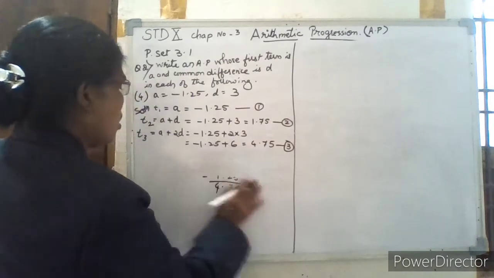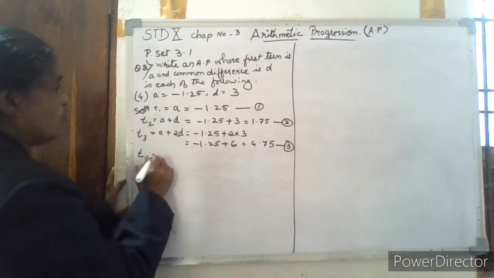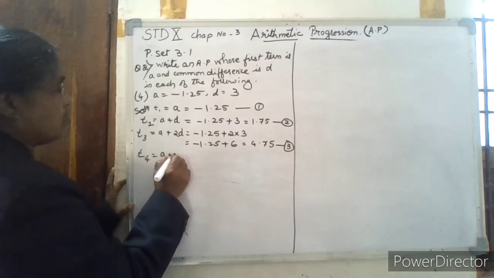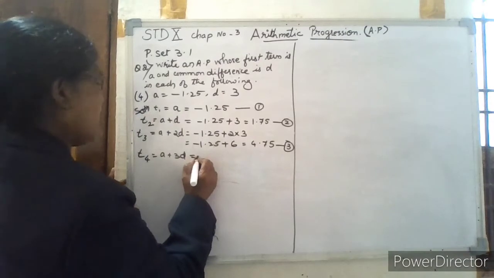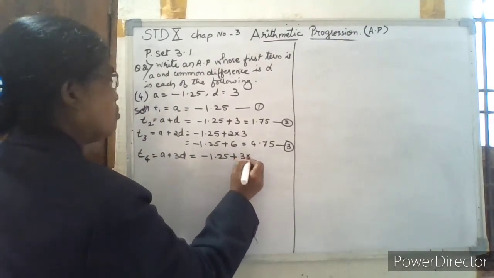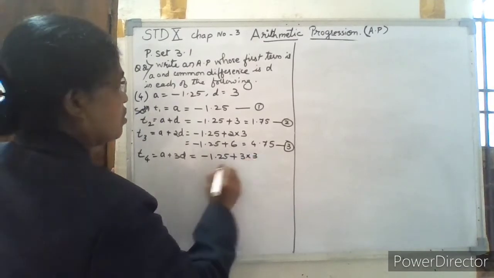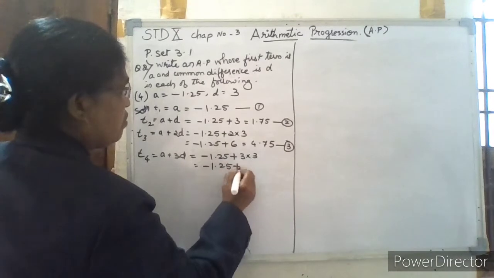Now let us find out the fourth term. Fourth term is equal to A plus 3D. So that is equal to minus 1.25 plus 3 into the difference D. So this is equal to minus 1.25 plus 3 threes are 9.